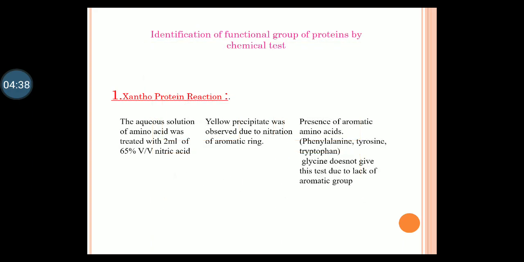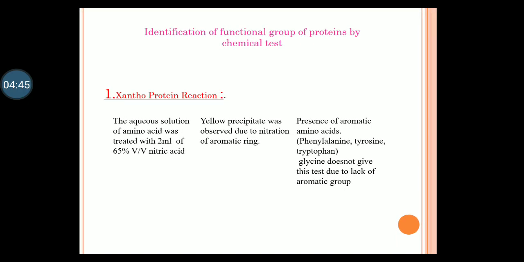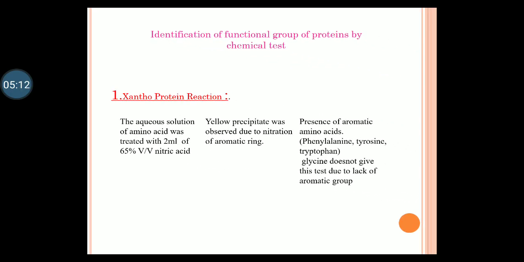Next we are going to discuss the identification of the different functional groups present in protein by means of chemical tests. Number one test is called the xanthoproteic reaction. Here the protein solution is mixed with 65% v/v nitric acid. It produces a yellow colored precipitate. This is due to the nitration of the aromatic ring present in the protein. So the inference of this chemical test indicates the presence of aromatic amino acids, for example phenylalanine, tyrosine and tryptophan.